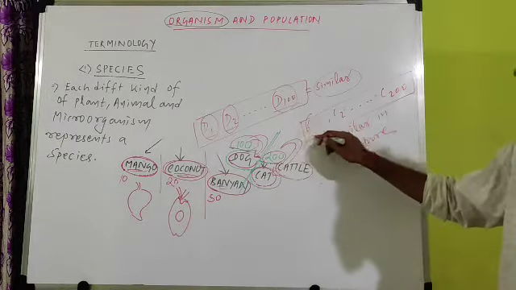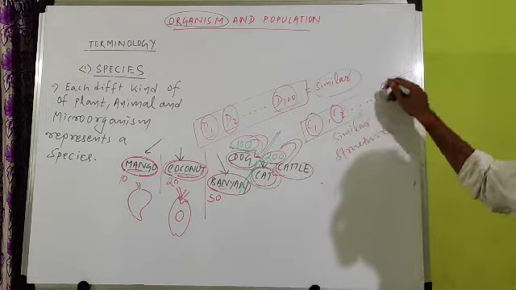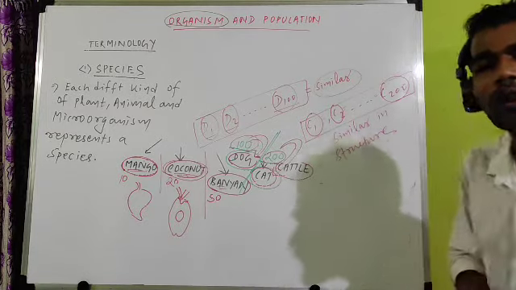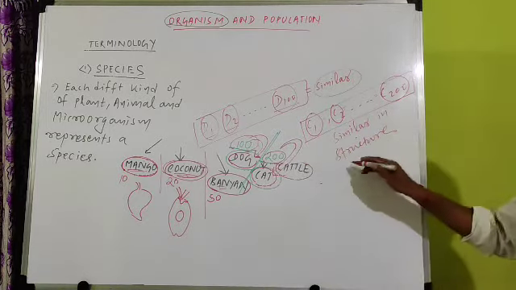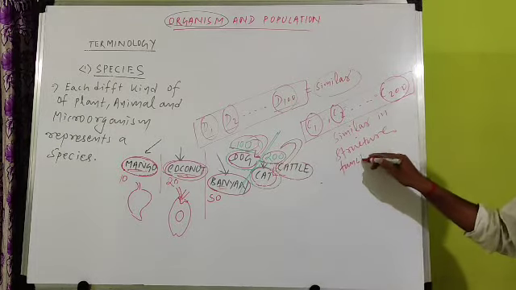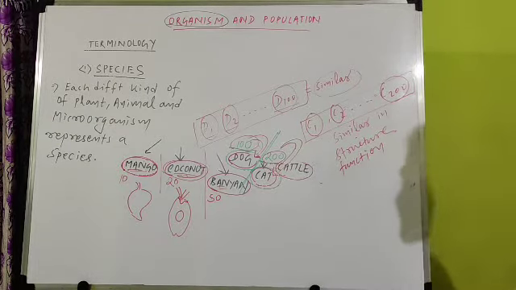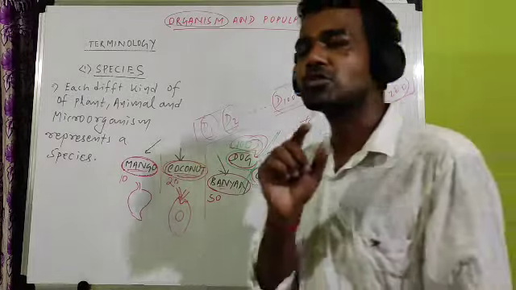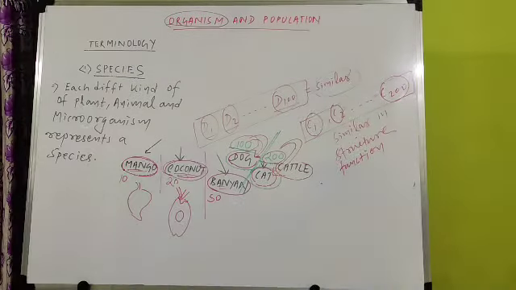Similarly, if you come to cat, all the cats have a cat-like body. No one has a dog or human-like body. So they are similar in structure, similar in function. Function means different functions take place inside the body, like digestion, respiration, circulation, everything. Inside the human body, different processes take place.